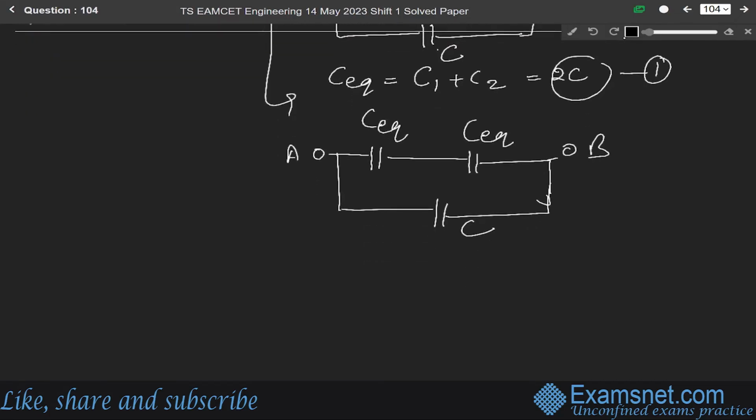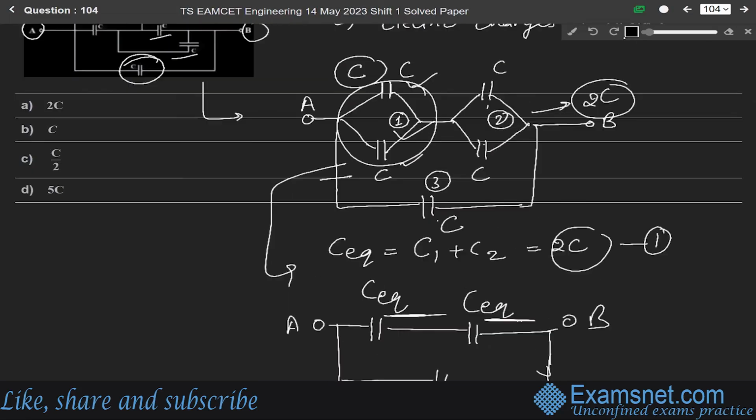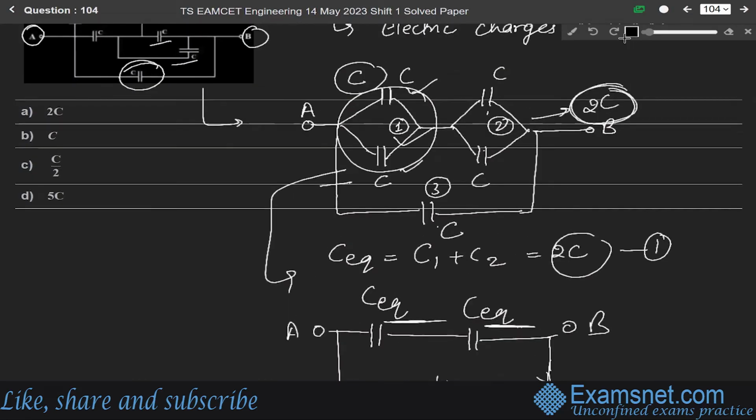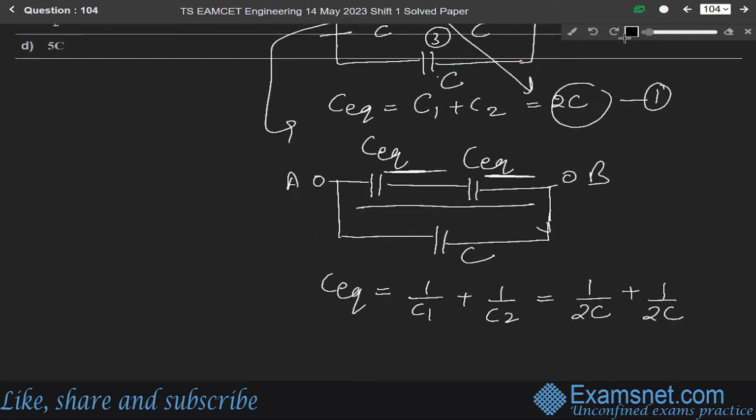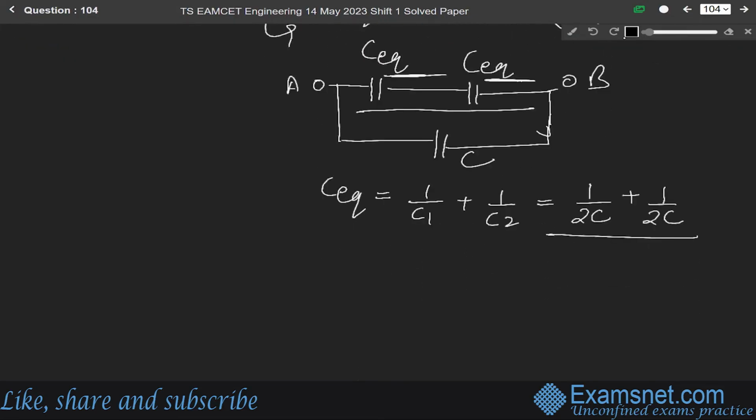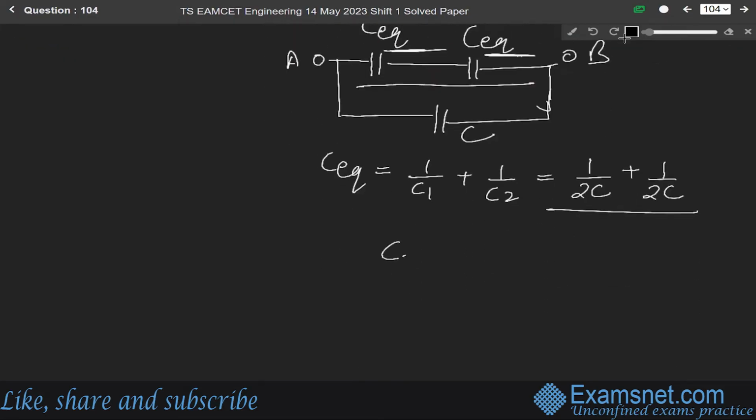So now the C equivalent for this combination: since these two are in series, we can write 1 over C1 plus 1 over C2, meaning 1 over 2C plus 1 over 2C, since for this also it is 2C and for this also it is 2C. For series combination we write 1 over 2C plus 1 over 2C. Solving it, we get C equivalent equal to C.